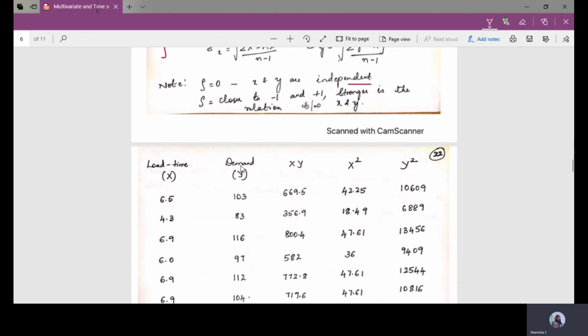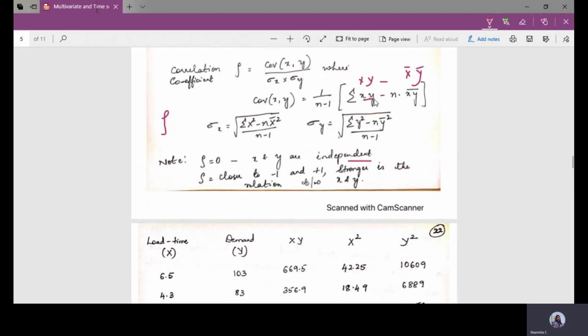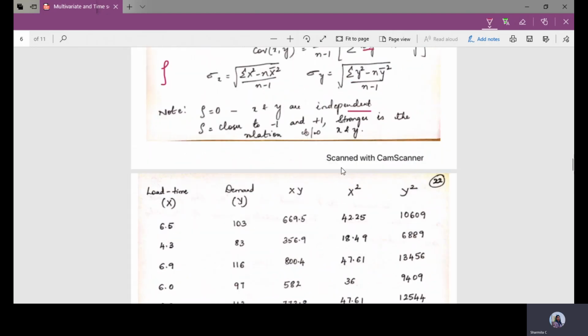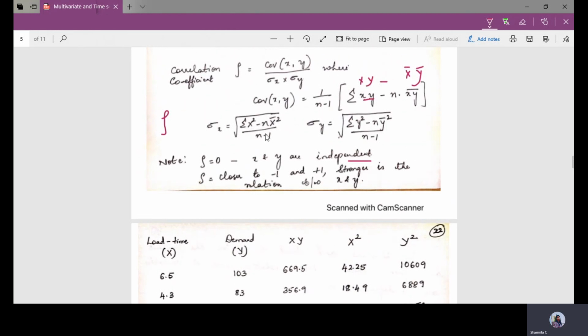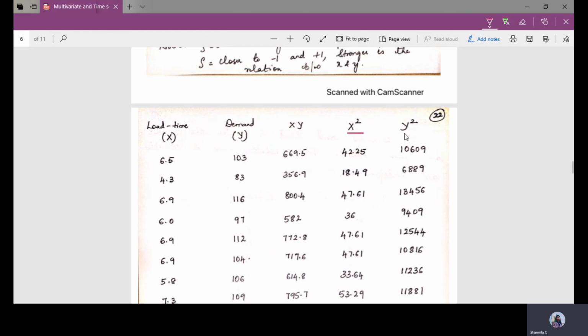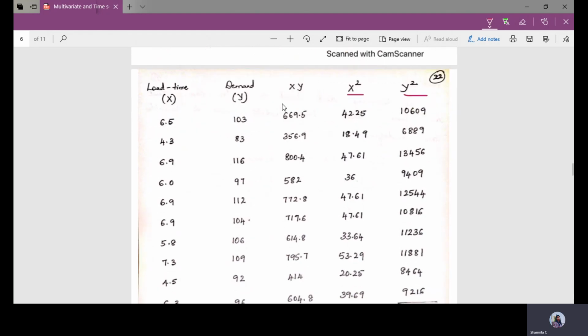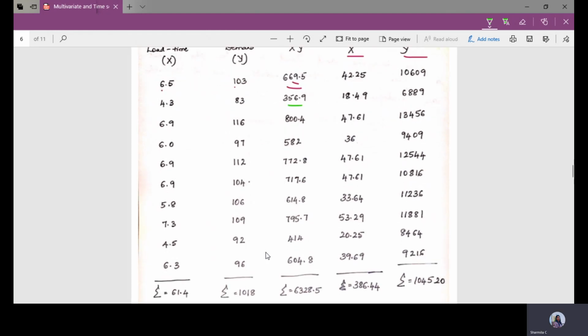So we have load time and demand type given as data, followed by the summation of x into y, so x and y. Then once again we want x square, then y square. So I have one more column x square, one more column y square. Now coming to this x into y, this column is calculated by using x and y, so this into this is the value. Then once again 4.3 into 83 is this value. Like this you calculate this complete column.